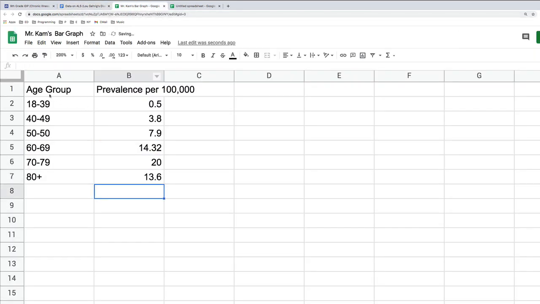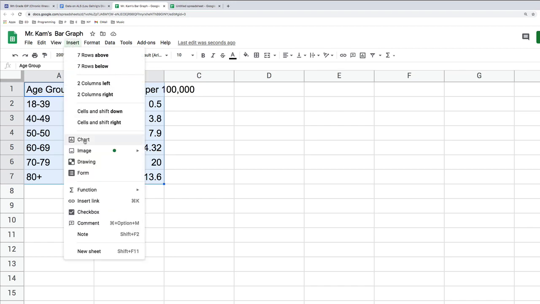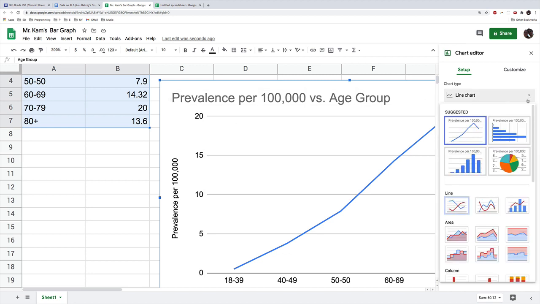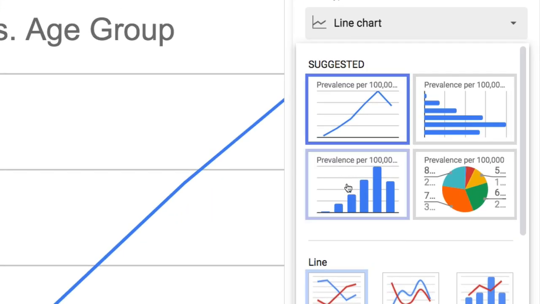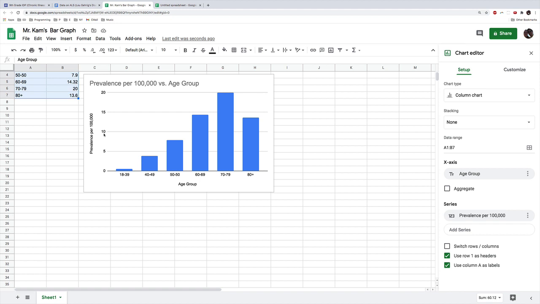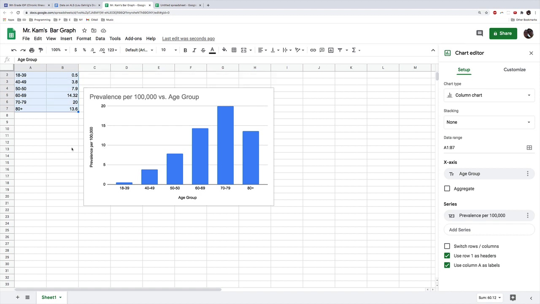So now I have my ages on this side and my prevalence on this side. And just like with the line graph, we're going to highlight the whole thing, go up to Insert and click on Chart. As we can see, we're getting a line chart, but that's not what we want. We want it to look like this, like a bar chart. So you're going to click on the one that's called Column Chart. And this graph here should appear. And there you have it. You have your bar graph.